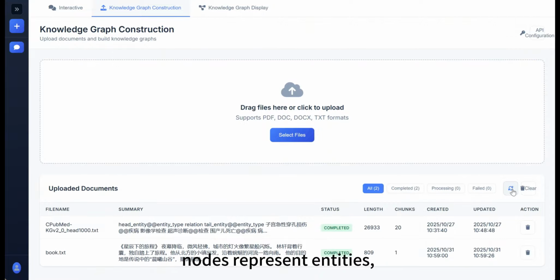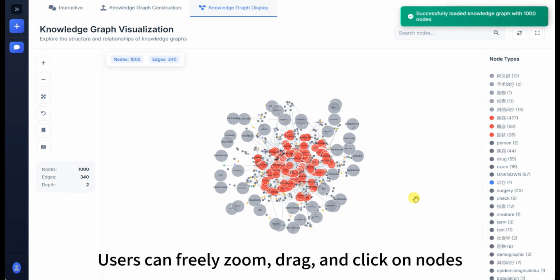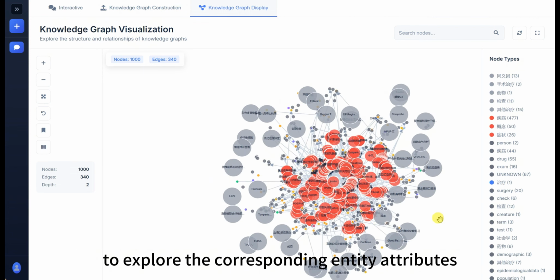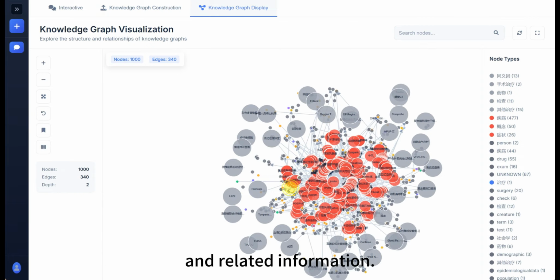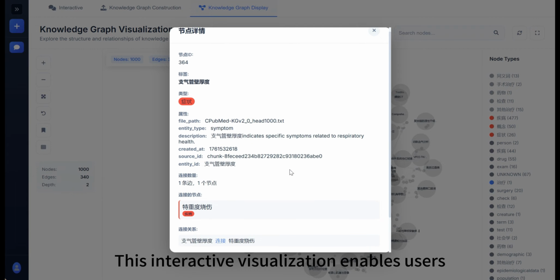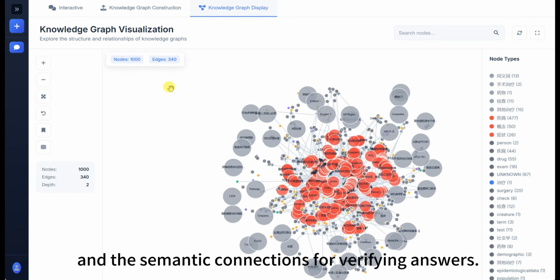Nodes represent entities, and edges indicate the semantic relationships between them. Users can freely zoom, drag, and click on nodes to explore the corresponding entity attributes and related information. This interactive visualization enables users to better understand the structure of the knowledge and the semantic connections for